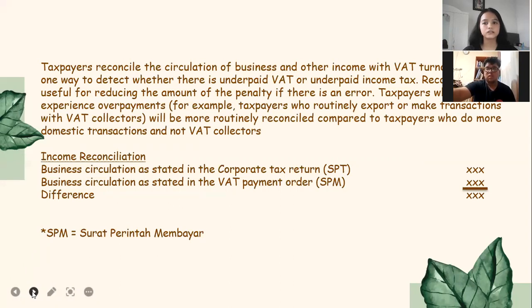For the calculation, there is income reconciliation. The formula: business circulation as stated in the corporate tax return minus business circulation as stated in the value added tax payment order or SPM, equals surat perintah membayar. We get the difference.